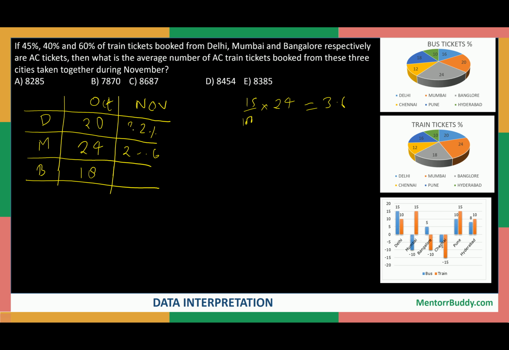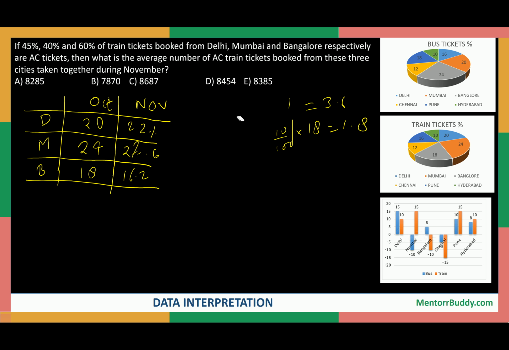Now 27.6 is the percentage for Mumbai. Now Bangalore, there is a decrease of 10% in tickets. So 10% of 18 will come out to be 1.8, right? So when 1.8 is decreased from 18, it will become 16.2.